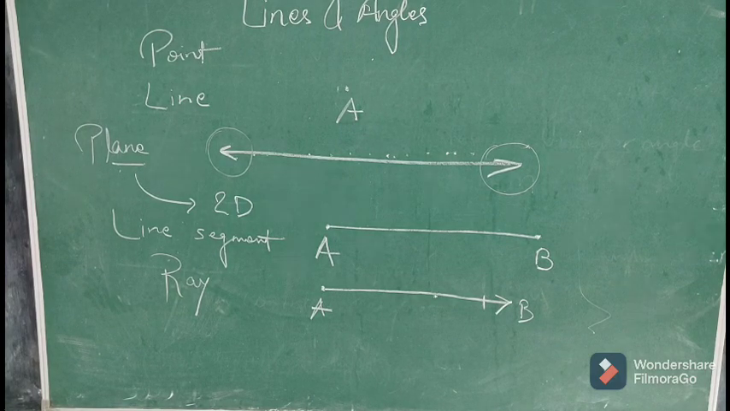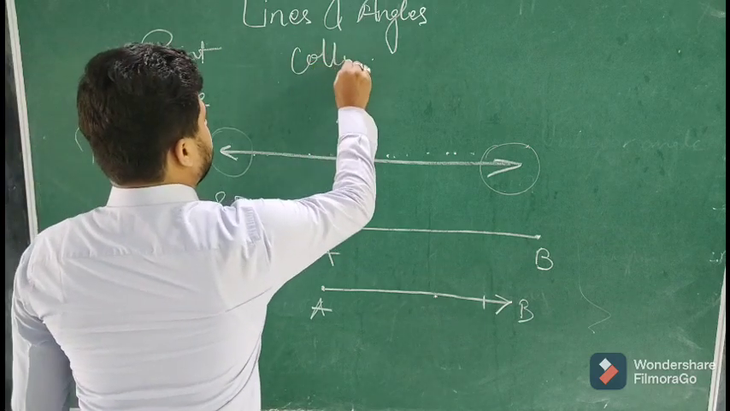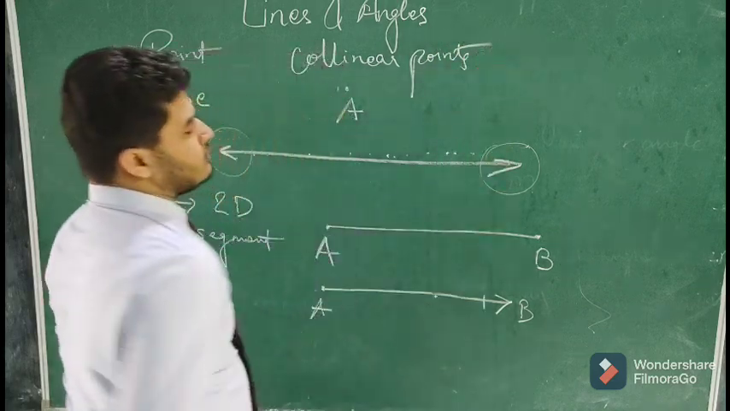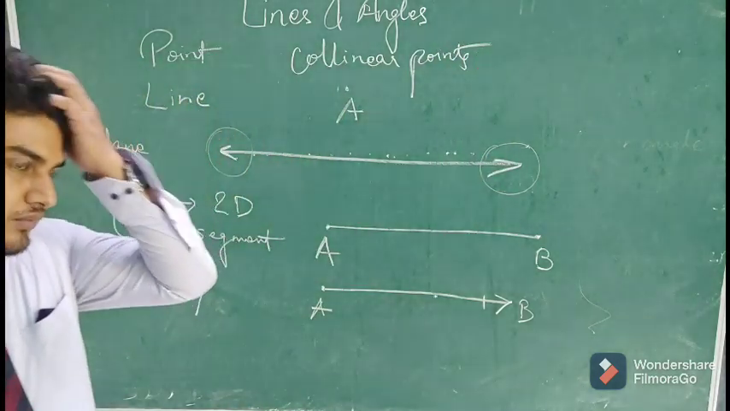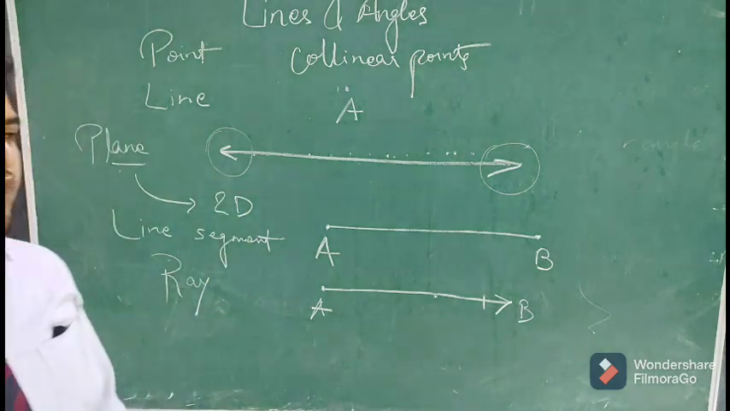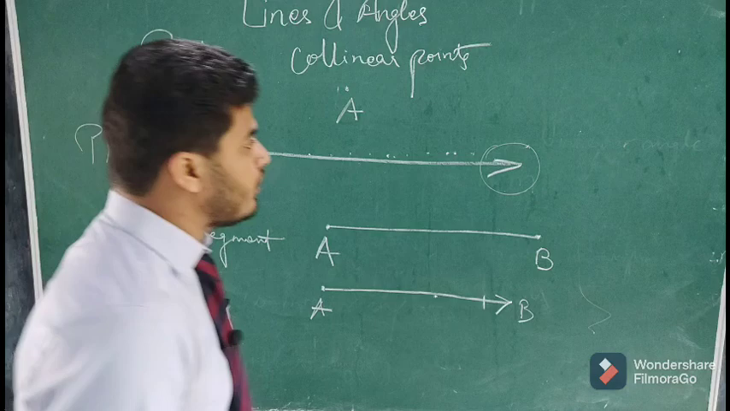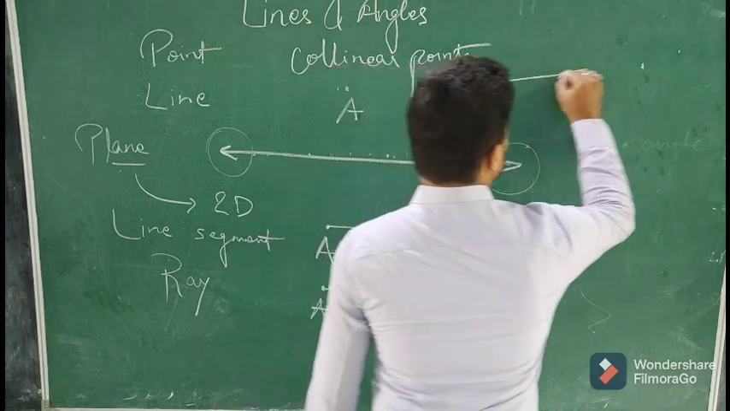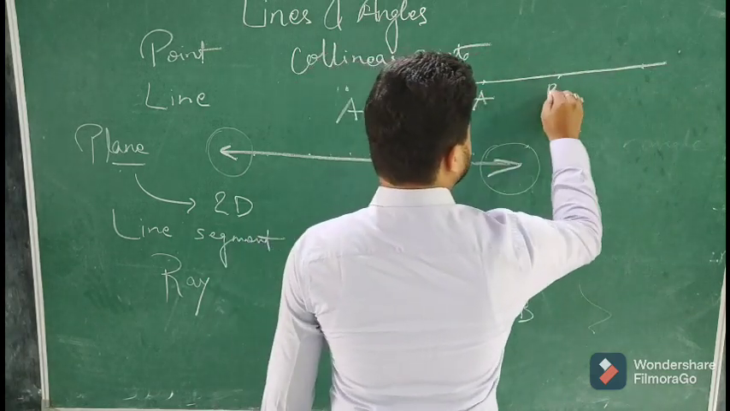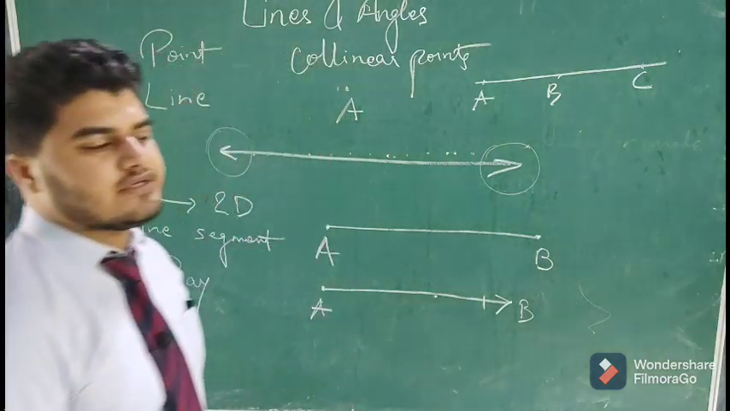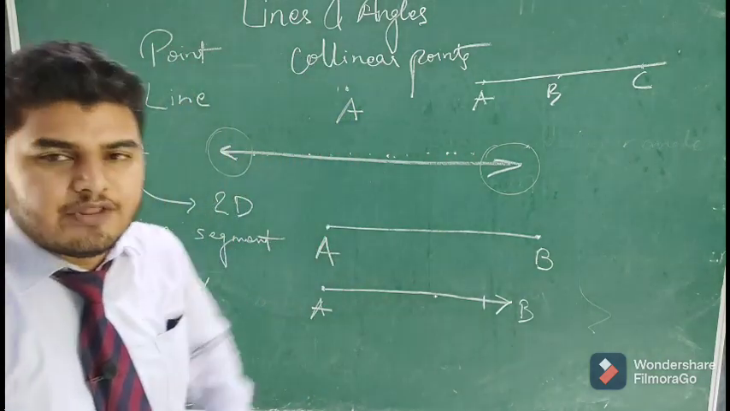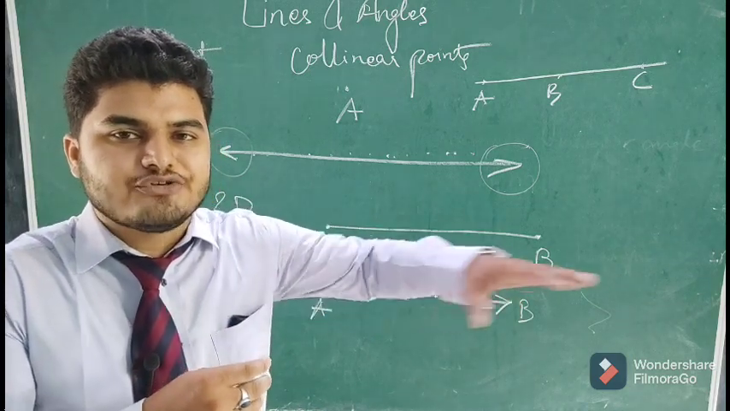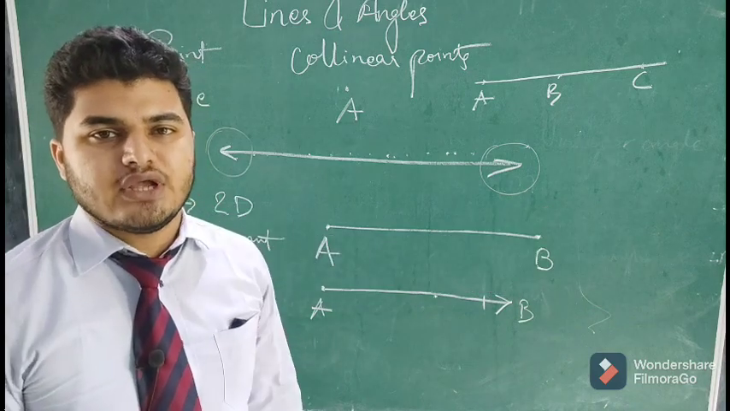Then what are collinear points? When three or more than three points are lying on a straight line, then the points are said to be collinear. When the points are lying on a straight line, that is, if we connect the points, we get a straight line, those points are called collinear points.